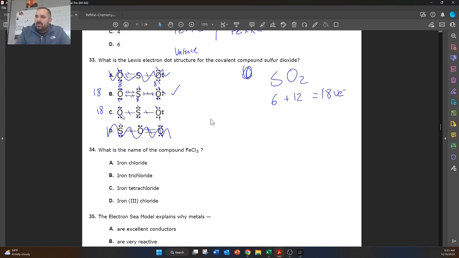If we look at the one directly below it, this oxygen has 2, 4, 6. It's only got 6 electrons. This sulfur has 8. This oxygen has 8. But this can't be our answer because this oxygen is not satisfied. So B is the correct answer for this one.